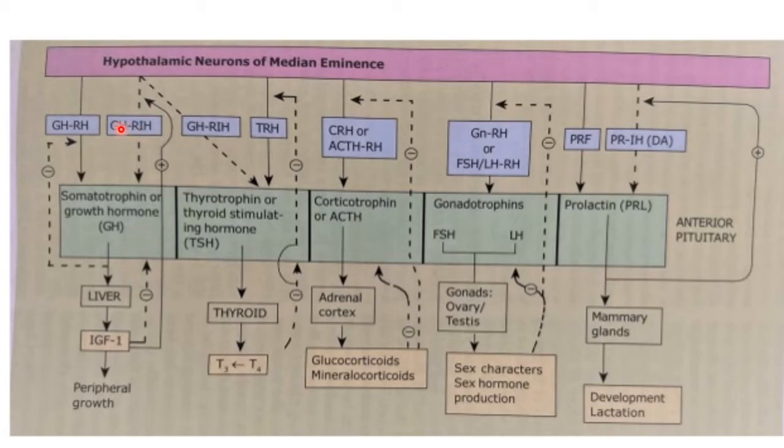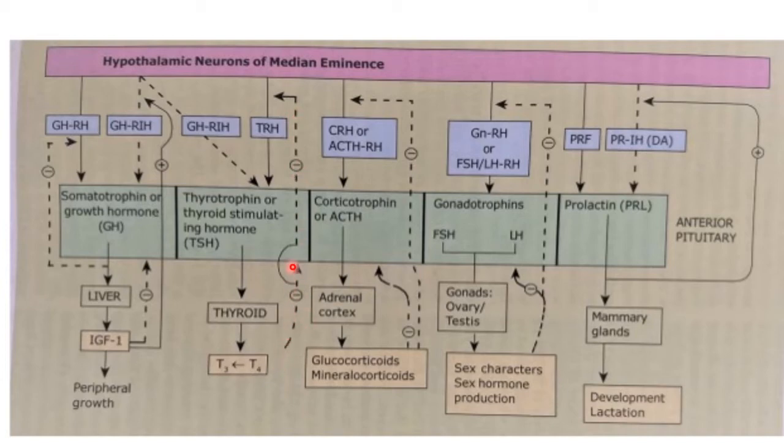Similarly, there is growth hormone inhibitory hormone. It also acts on these somatotrophs and it inhibits the release of this growth hormone. Similarly, you can see here thyrotropin releasing hormone from the hypothalamus which acts on thyrotrophs, and TSH is released which acts on the thyroid, and the thyroid then performs certain functions, and this is also negative feedback control.